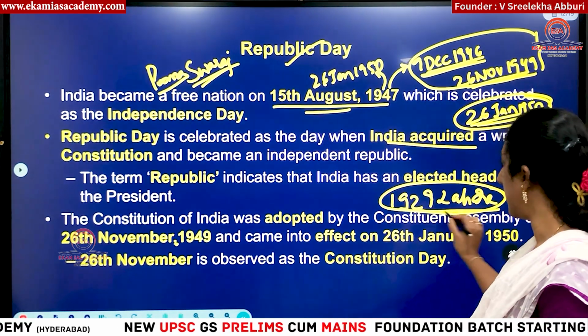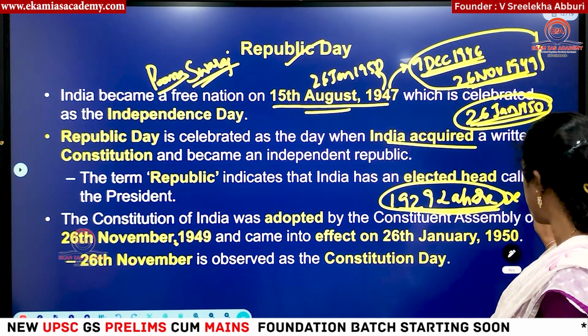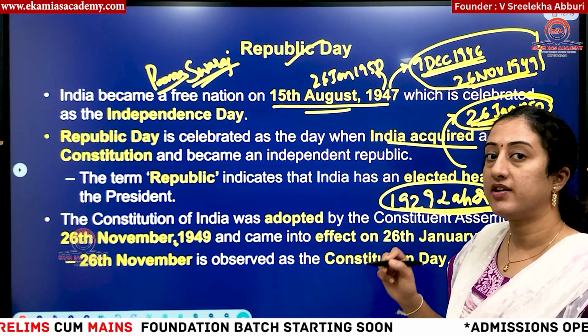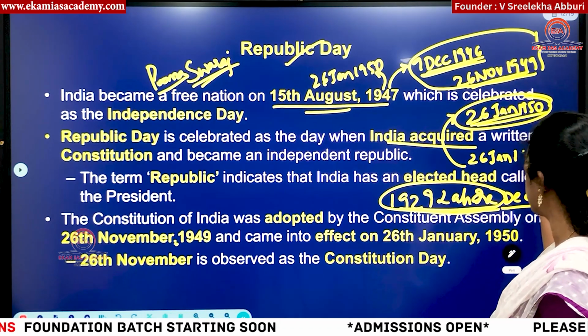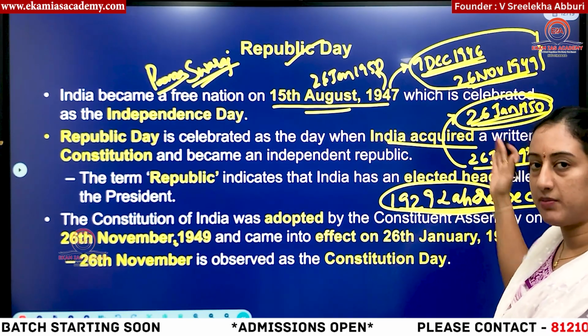So as we mark the resolution, this resolution was initiated in December and passed on the date of 26th January 1930. Interestingly, this was the first time we celebrated our Independence Day, even before independence.